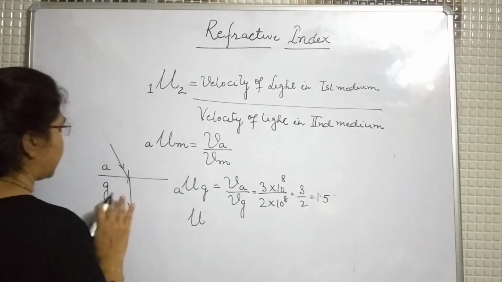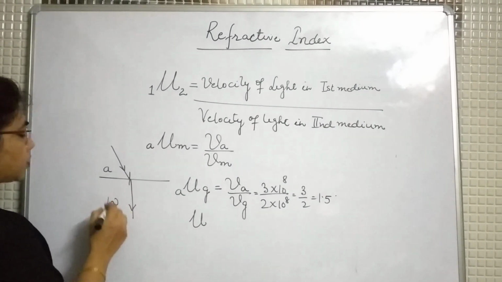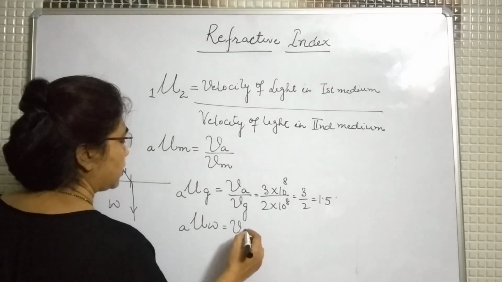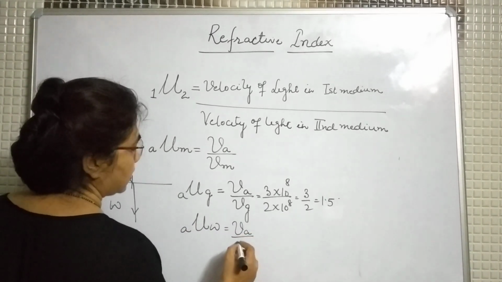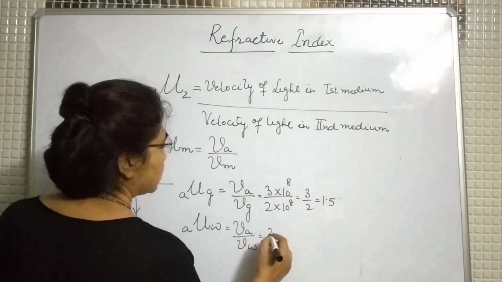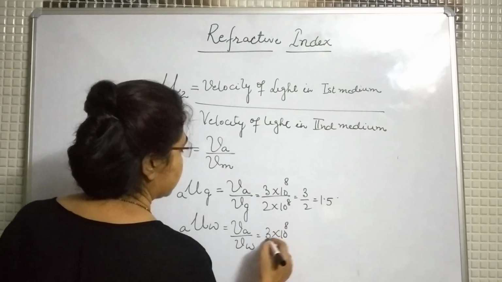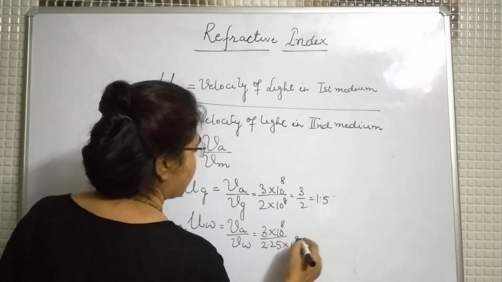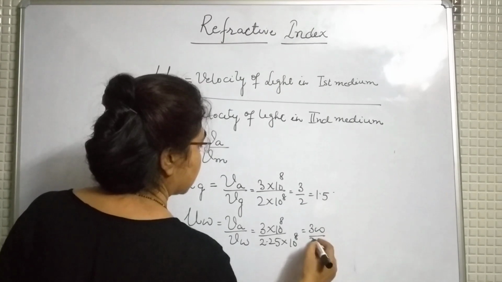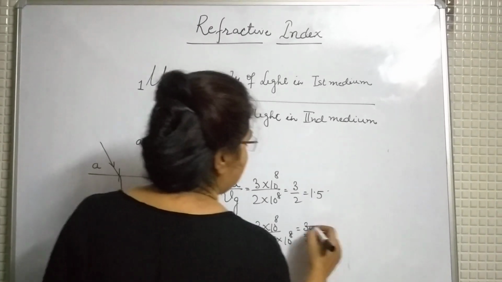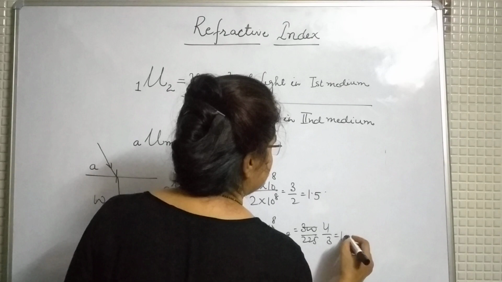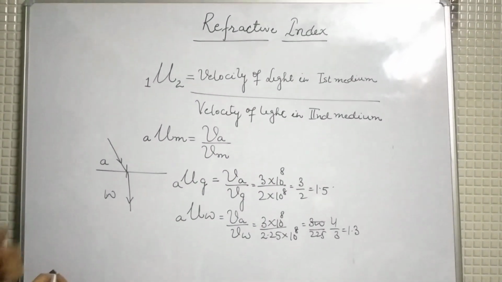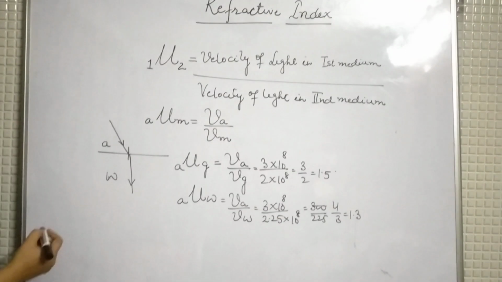Same way, if light rays travel from air to water, we will find the refractive index of water with respect to air. So velocity of light in air upon velocity of light in water. You know velocity of light in air is 3 into 10 raised to power 8, whereas velocity of light in water is 2.25 into 10 raised to power 8. We will solve it and get the answer. This will come as 4 upon 3, 1.3. So in this way we will find the refractive index of one medium with respect to the other medium.